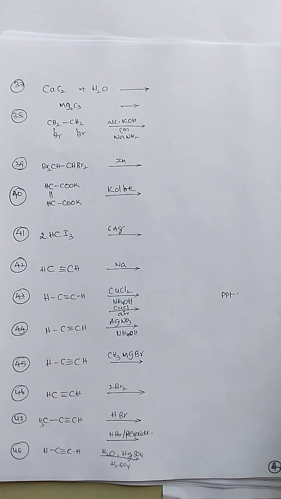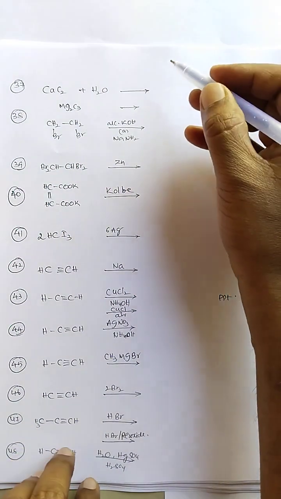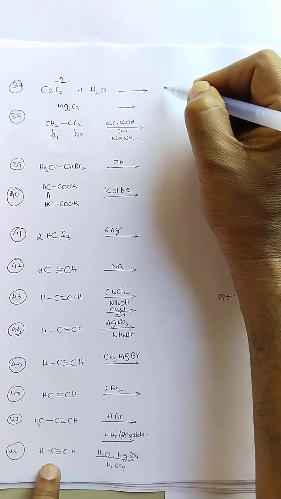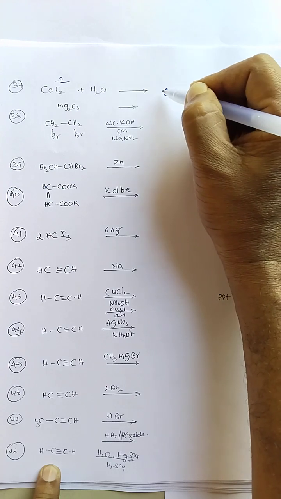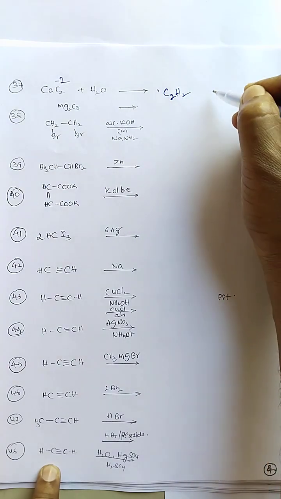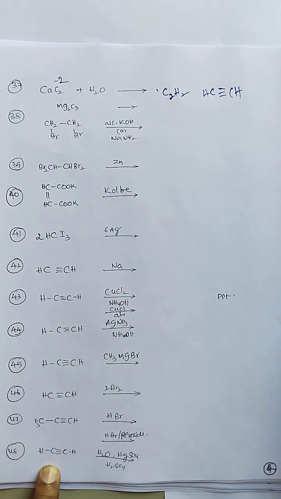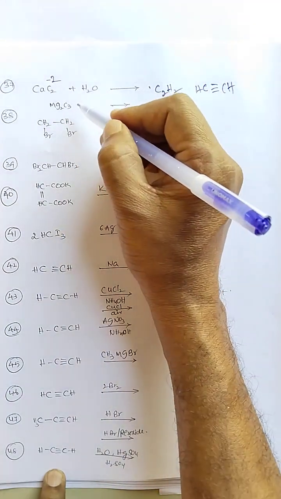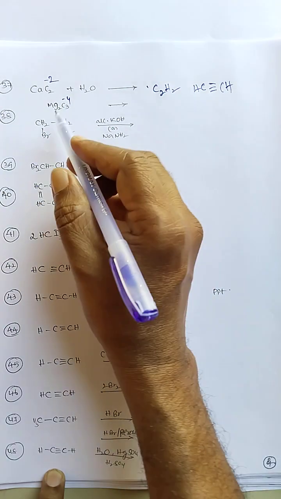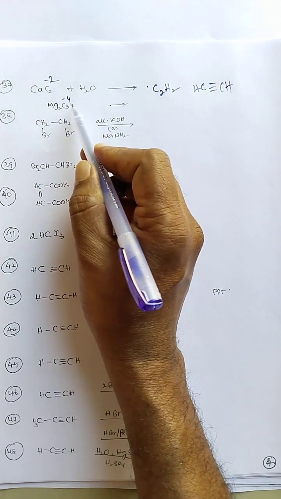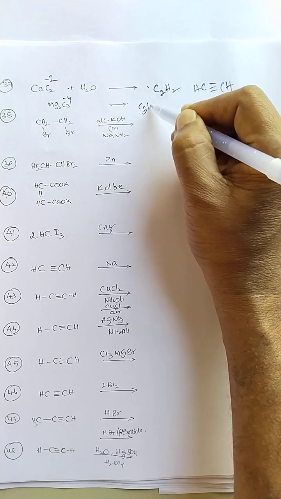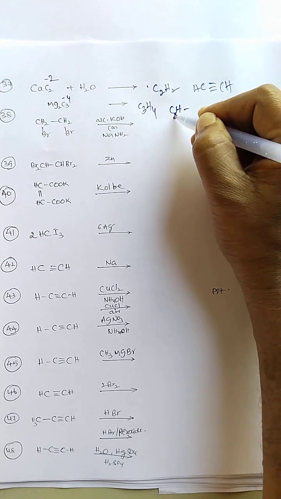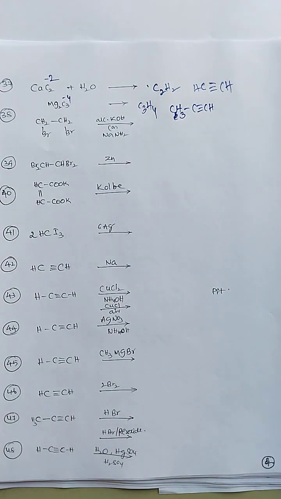Next, calcium carbide reaction with hydrolysis. Calcium carbide, C2, has a -2 charge, therefore it will take up 2 hydrogens. C2H2 is formed, that is nothing but ethyne, the preparation of ethyne. Next, magnesium carbide, Mg2C3, has a C3 with a -4 charge, because the 2 Mg's develop a -4 charge, so C3H4 is formed, that is propyne, CH3 C triple bond CH.